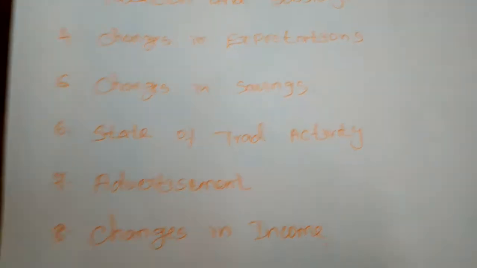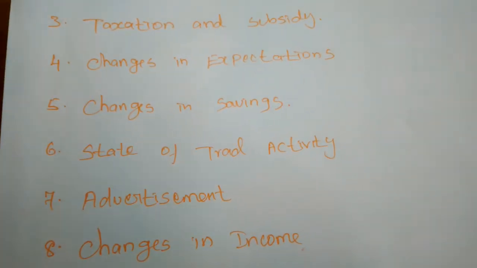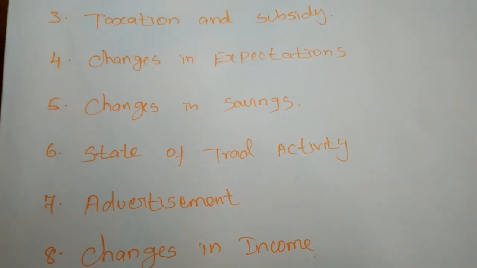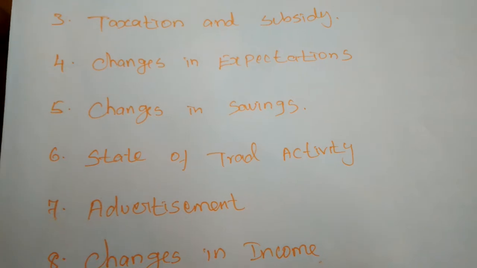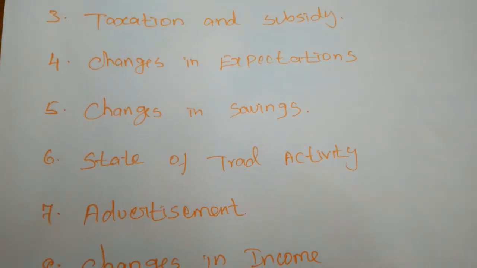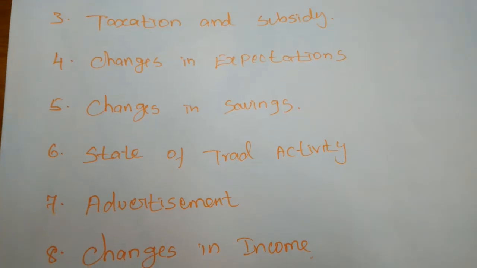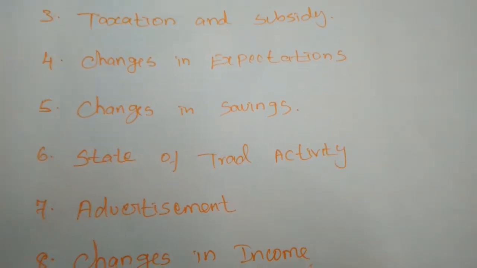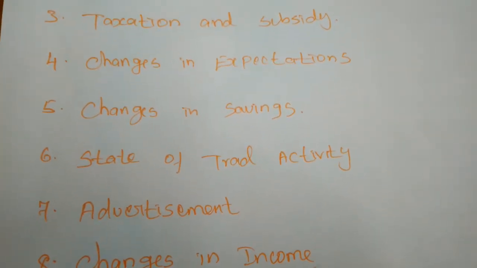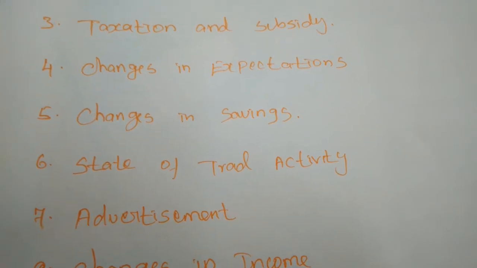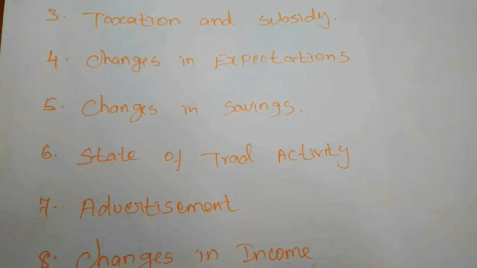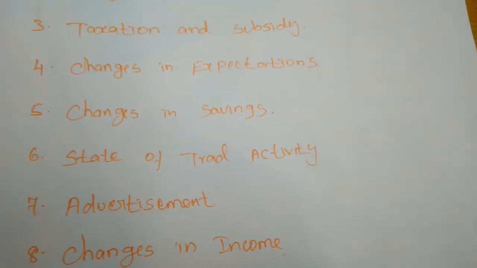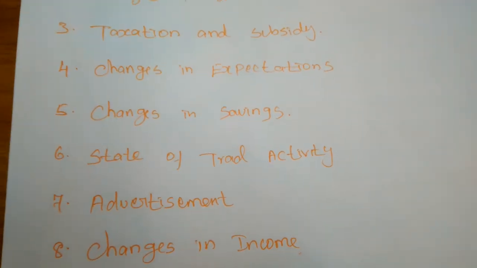Next is changes in savings. Whenever changes come in the savings amount of the consumers, it will bring about changes in the demand also. Normally, by having some amount of savings, we can consume some amount of commodities. If in the course of time our savings amount increases, our consumption will also increase. So our purchasing power will increase. Then we will want to consume some luxuries and comfortable commodities.